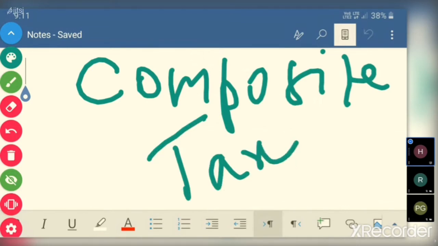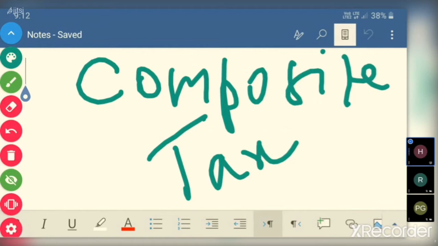What are they? One is the regular value-added tax concept, like tax on sale or supply, or tax on output minus tax on purchase or supply input. So tax on output minus tax on input, the net we will remit. That is the regular value-added tax concept in GST. Now there is another thing, that is composite tax.